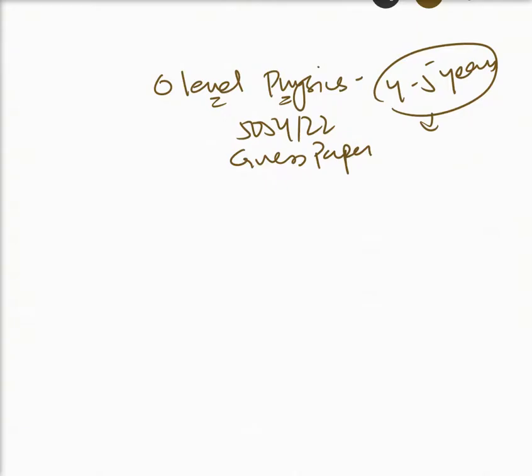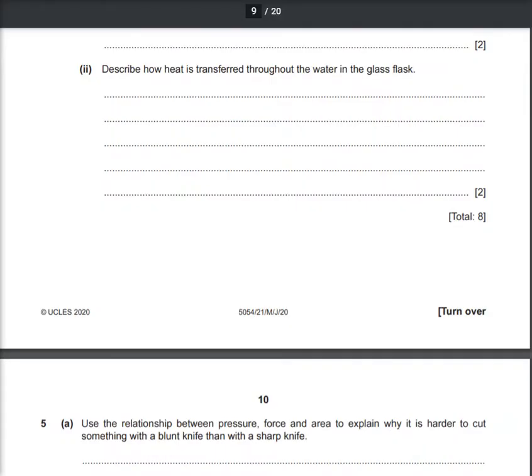As this is the subject which I have been teaching for so long, it takes time, right? So you are familiar with the concepts. Starting off with this paper, this is 5054/21, May June, and these are the questions you have to look for.